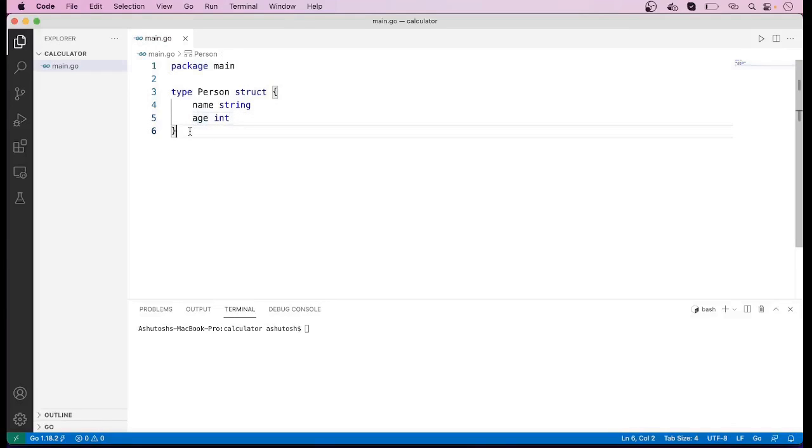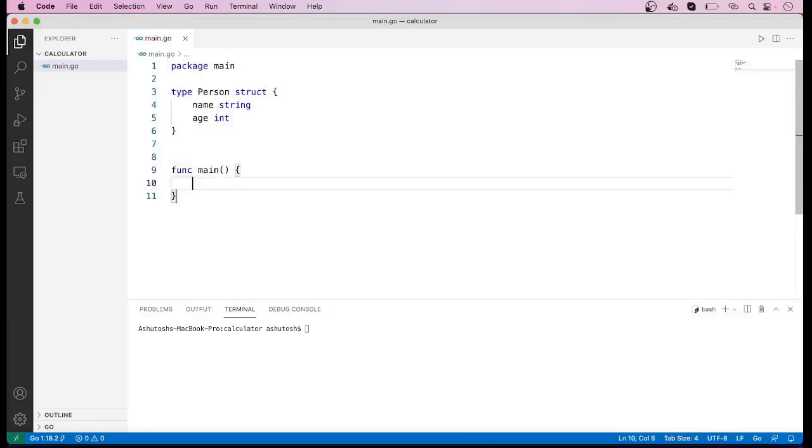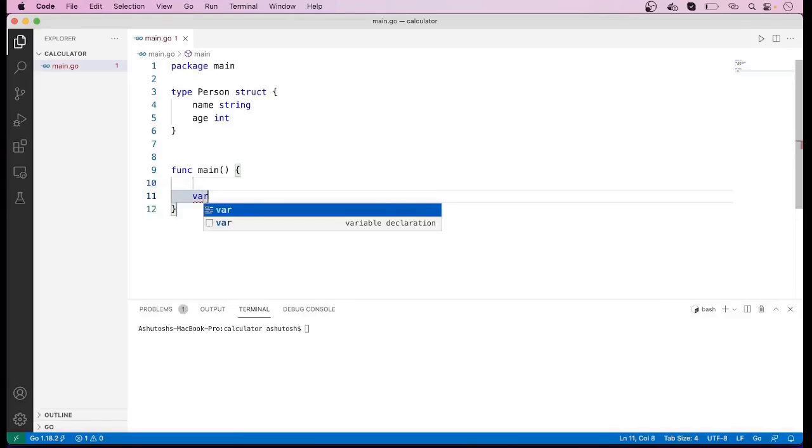Now I will define the main method. Here first of all I will show you how we can declare a structure variable. To declare a structure variable, we use the var keyword. Like this.